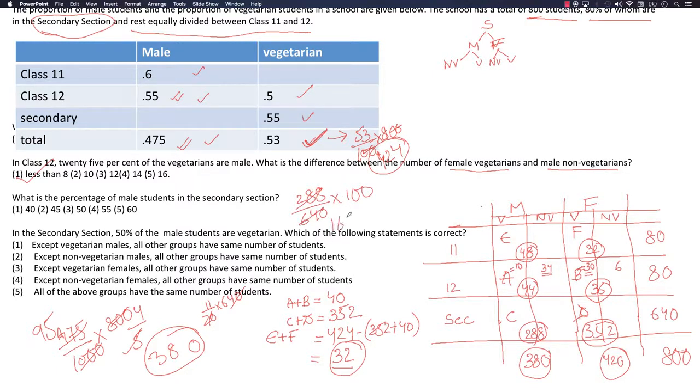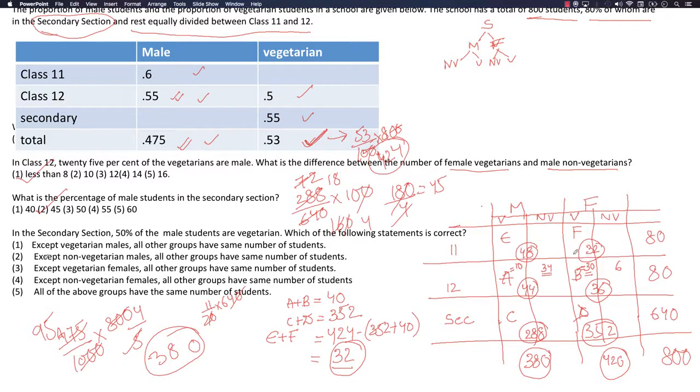So it would be 72 over 160. It would again be cancelled by 4, giving 18 by 40, that is 180 by 4, which is nothing but 45. So this is the answer.